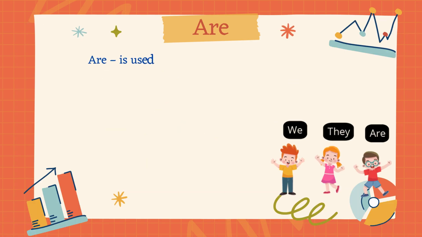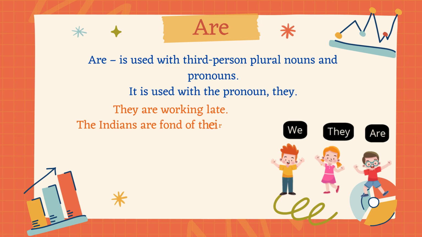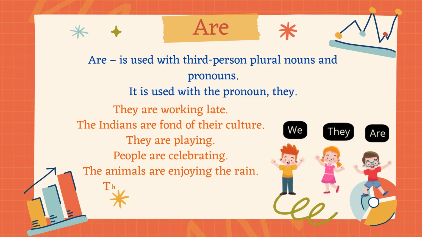Are is used with third-person plural nouns and pronouns. It is used with the pronoun they. The Indians are fond of their culture. They are playing. People are celebrating. The animals are enjoying the rain. The birds are freely flying.